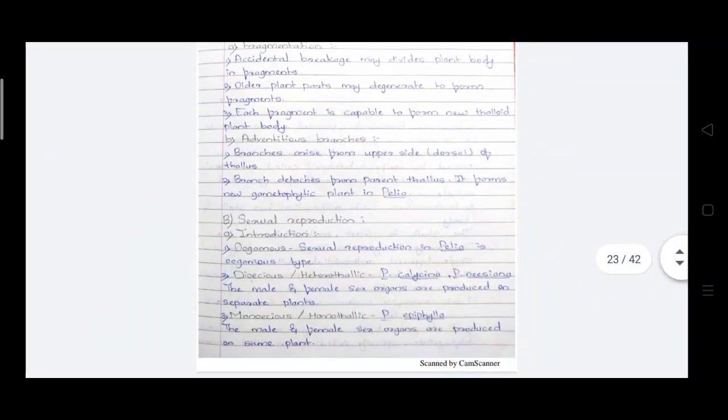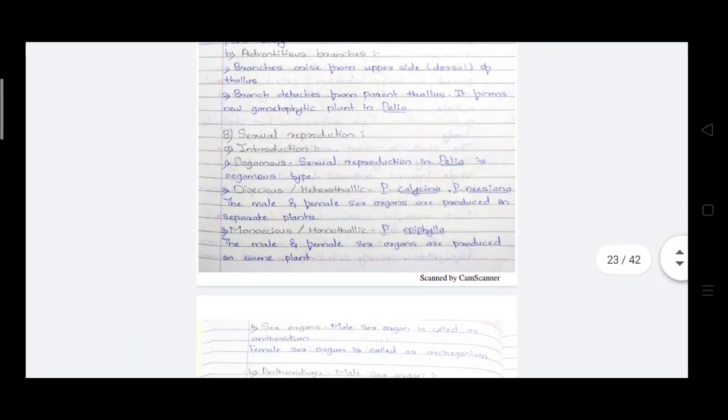Then we move towards sexual reproduction. In sexual reproduction, the oogamous type of reproduction is observed in the Riccia plant. Oogamous means the male sex organ is motile and the female sex organ is stationary or immotile. That means antherozoids are the male gametes, they are motile, and the female sex organ, the archegonium, is in the stationary phase.